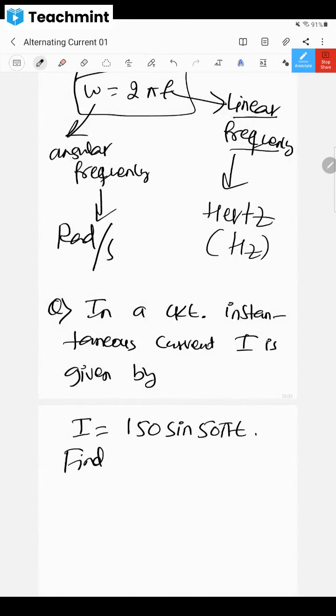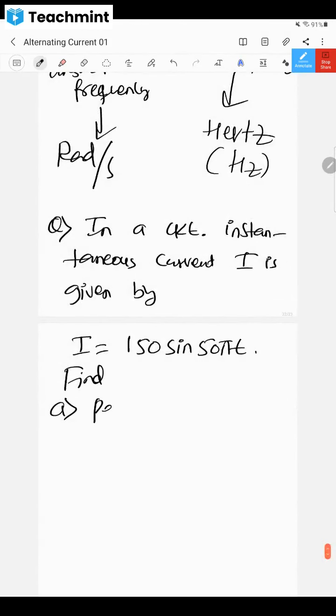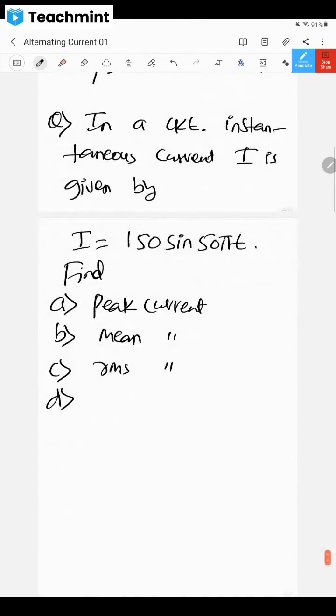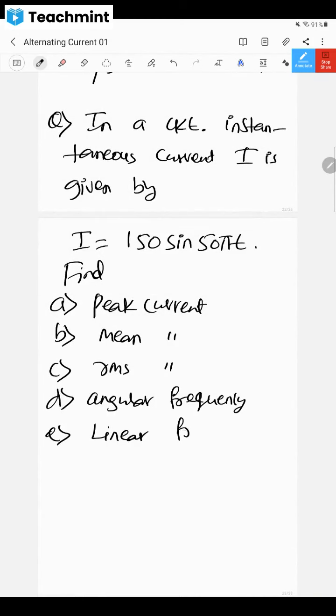Find A, peak current, B, mean current, C, RMS current, D, angular frequency, E, linear frequency. Please find the value of all these things.